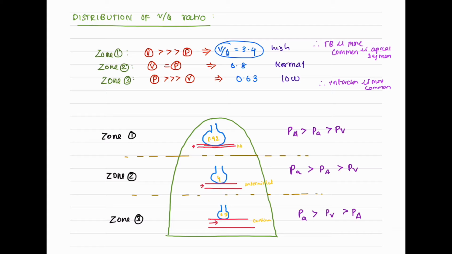Distribution of VQ ratio. The VQ ratio is not uniform in the lung. It varies in different areas of the lung. It can be divided into three zones: Zone 1 or the apical part, Zone 2 or the middle zone, and Zone 3, the basal part. In Zone 1, the VQ ratio is higher because here the ventilation is significantly higher compared to the perfusion.